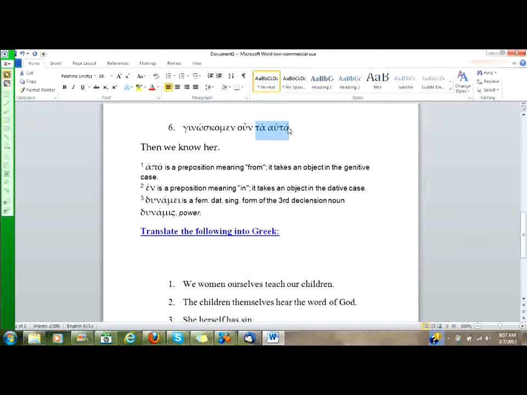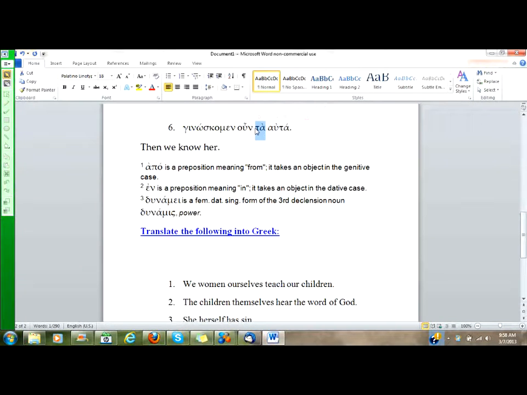Auta. It looks like our student has taken that and construed it as a feminine, but what you need to notice here is the definite article ta. That is unambiguously a neuter form. That is not a feminine form.